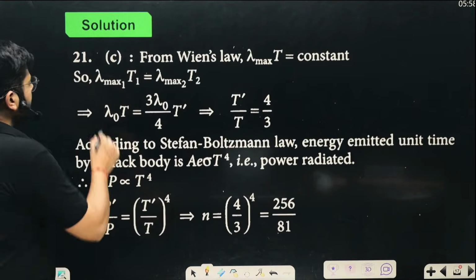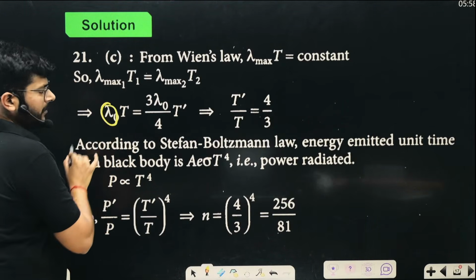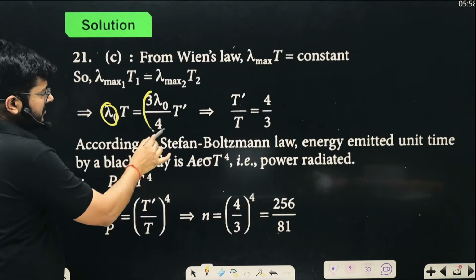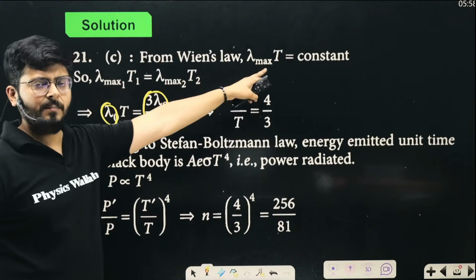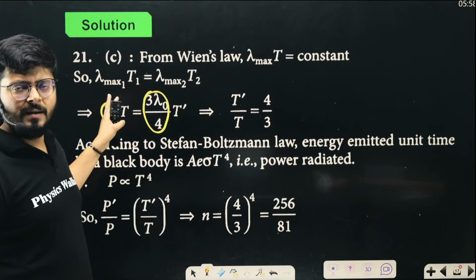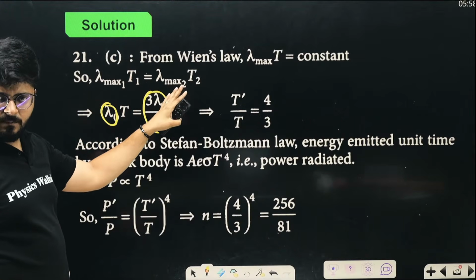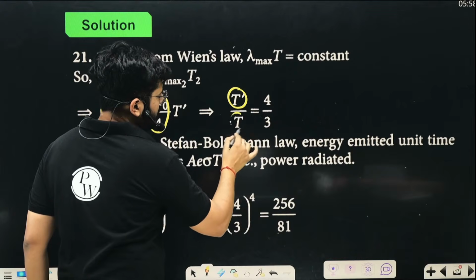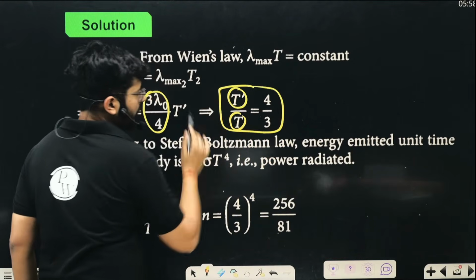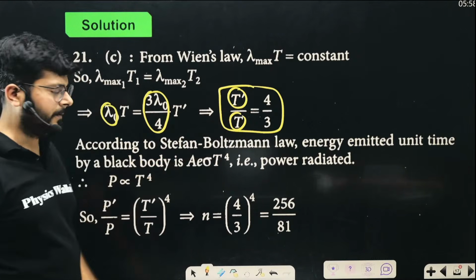So here we have it. In the previous case the wavelength was lambda naught, and now the new wavelength is 3 lambda naught upon 4. The product lambda max into T is constant, so lambda max into T in the previous condition and after the change are the same. When you equate them, you get the ratio T dash upon T, so the new temperature is 4/3 times the old temperature T.